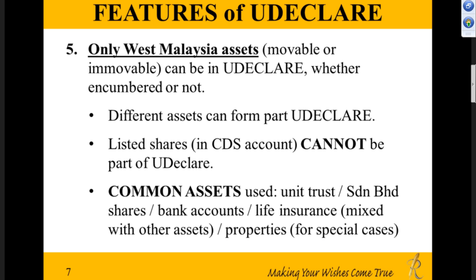Now, what are the common assets people will put into UDeclare? Commonly, people will put in unit trusts, company shares, monies in bank account, life insurance, which is usually mixed with other assets such as unit trusts, shares, or bank accounts, and sometimes in very special cases, properties.